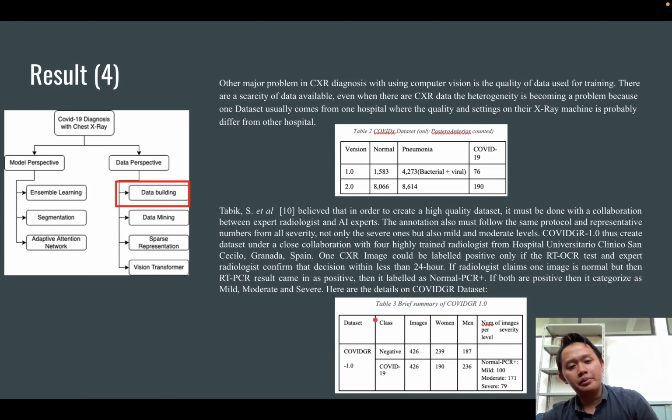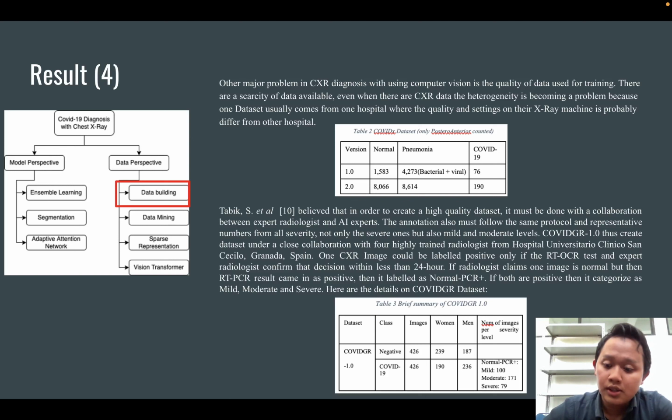Then we will talk about it from the data perspective. The other problem in this research is that there are not many readily available datasets. The COVID-X dataset has, as you can see here, 8,000 normal pictures, 8,000 pneumonia pictures, and 190 COVID-19 pictures. So as you can see, it's really imbalanced.